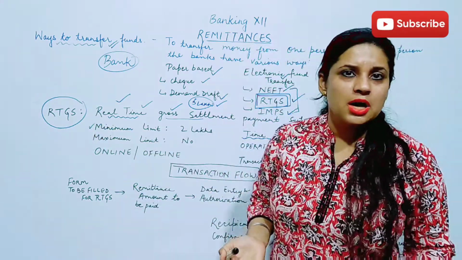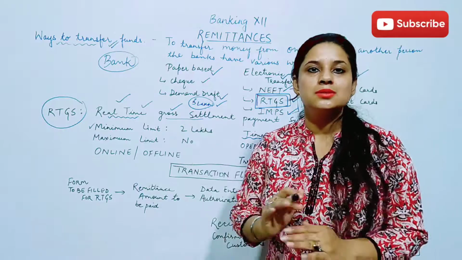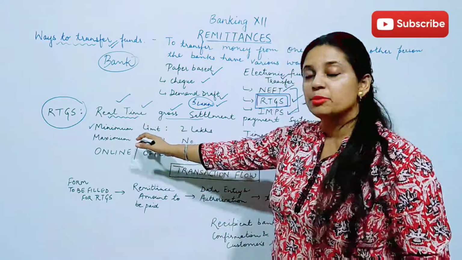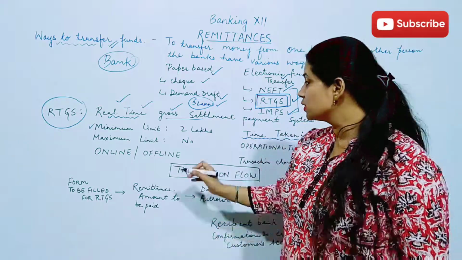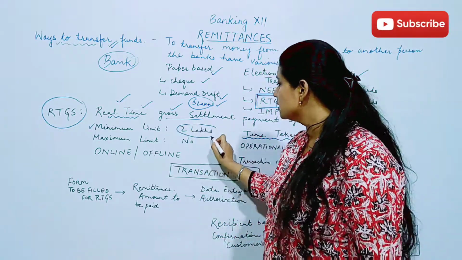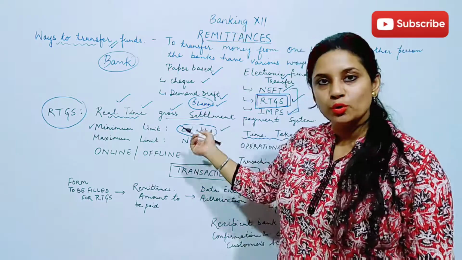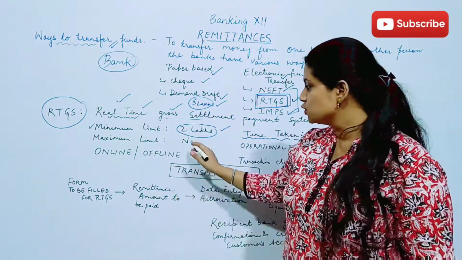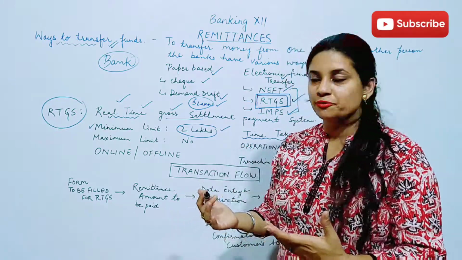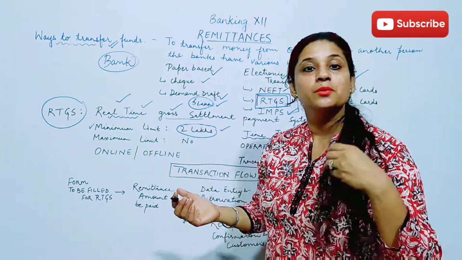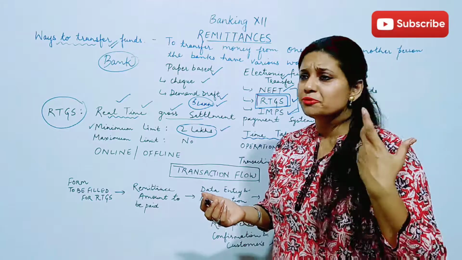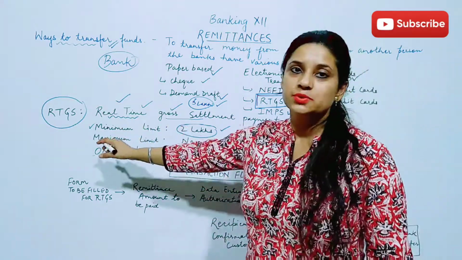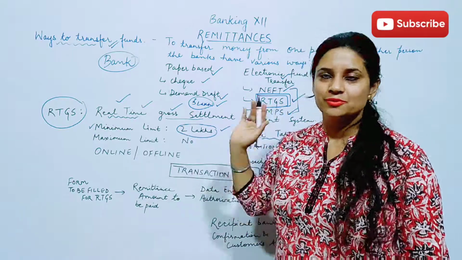So what is the minimum limit here? Can I transfer 50,000 by using RTGS? The answer is no. Can I transfer 1,99,000 with the help of RTGS? The answer is no, because the minimum limit is 2 lakh. So beyond 2 lakh we can go for RTGS, and there is no maximum limit. After 2 lakh, if we want to transfer even 20 lakh, even 50 lakh or whatever the amount, we can immediately transfer the amount by using the RTGS facility.